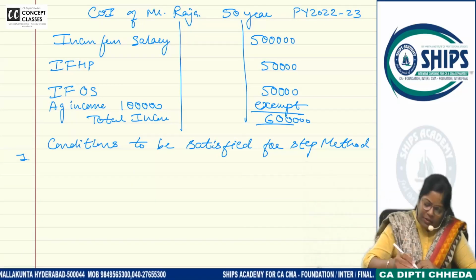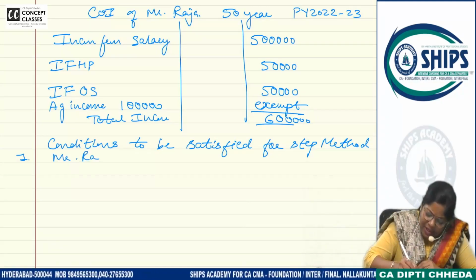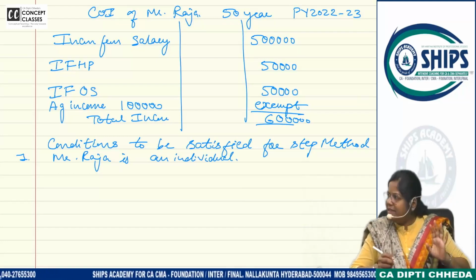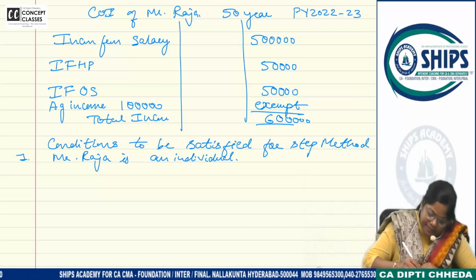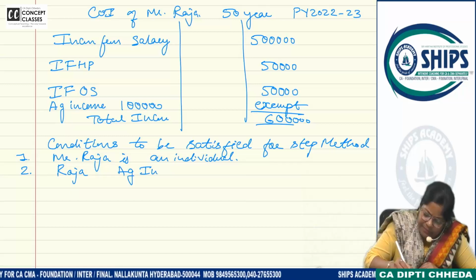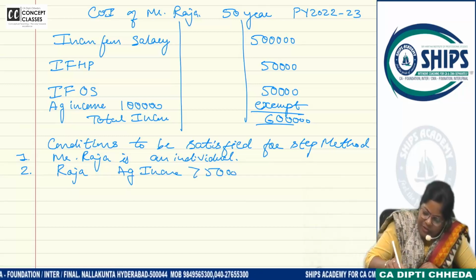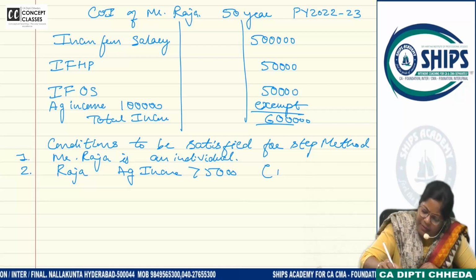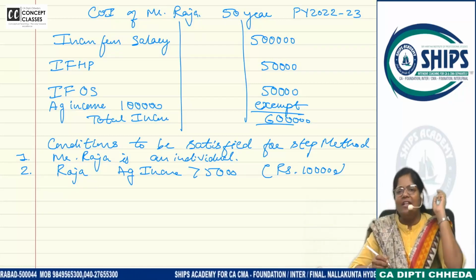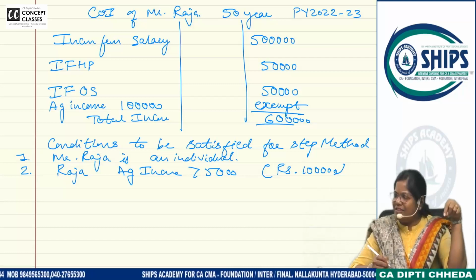Individual, AOP and all. So can we write that Mr. Raja is an individual? Clear. Condition is satisfied? Yes. Second, Raja's agricultural income is above 5,000. How much is the agricultural income? Rupees 1 lakh. Is the presentation clear? Is the mindset clear? Raja, you are an individual. What is your agricultural income? Above 5,000.